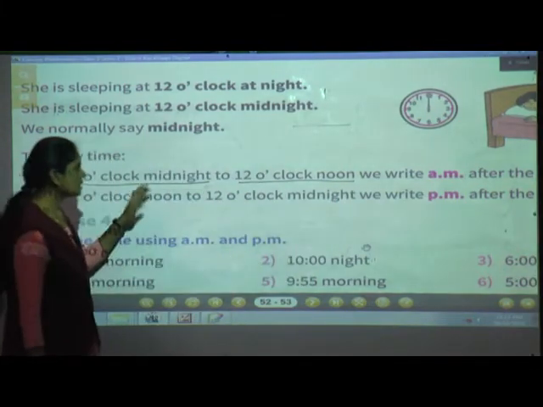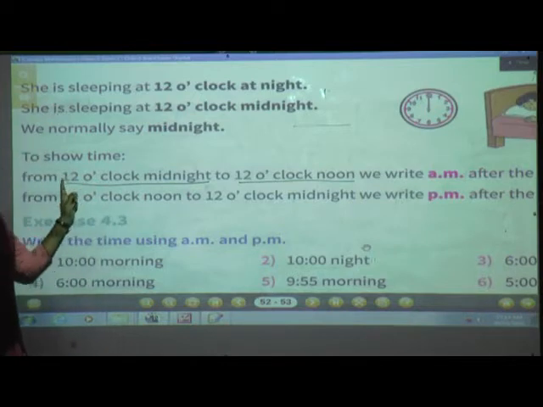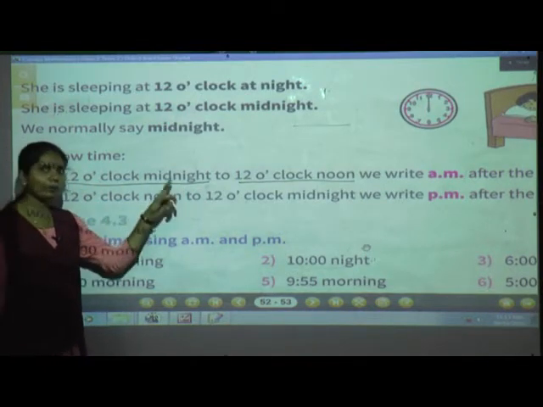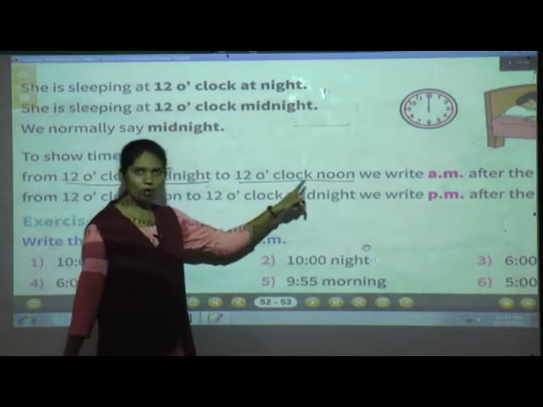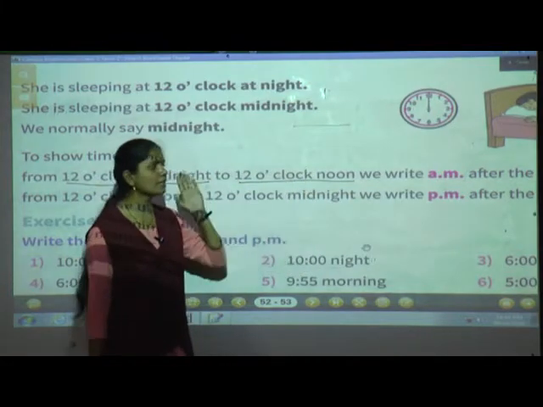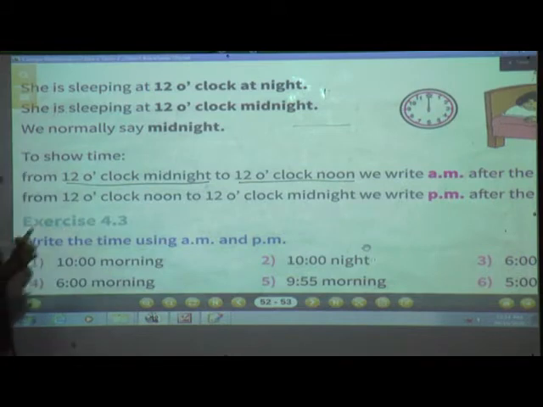See here, these two words you have to keep in your mind. From 12 o'clock midnight to 12 o'clock noon, we have to use AM. We write AM after the time. Okay, once again I will tell you.